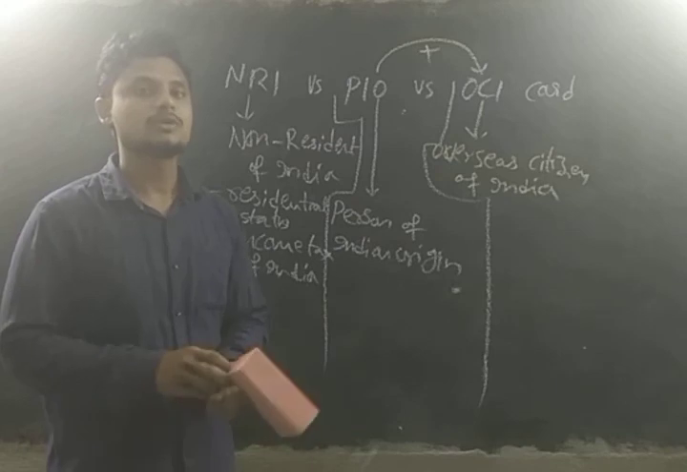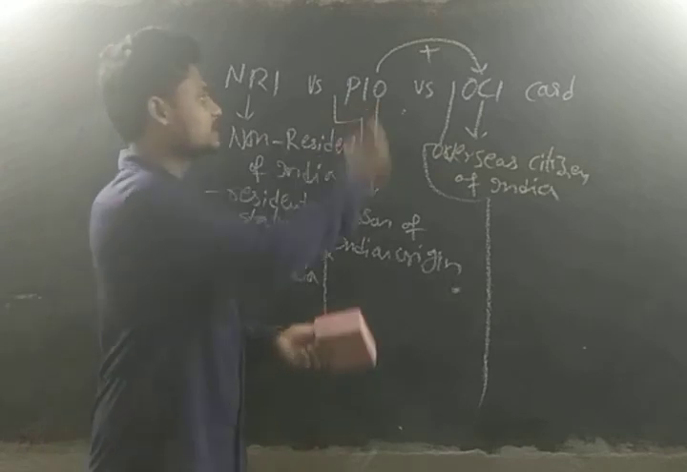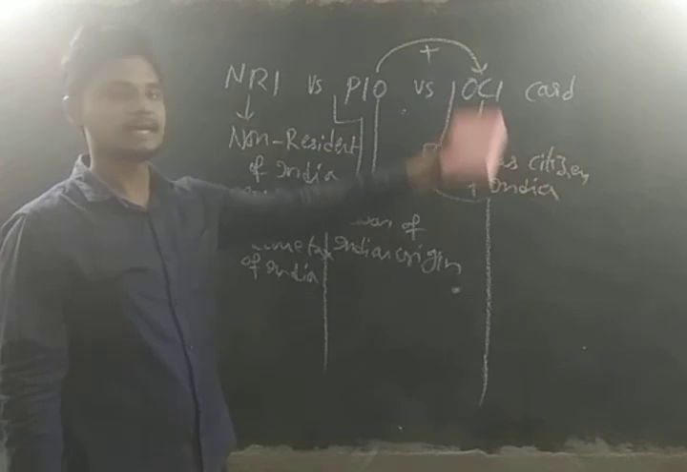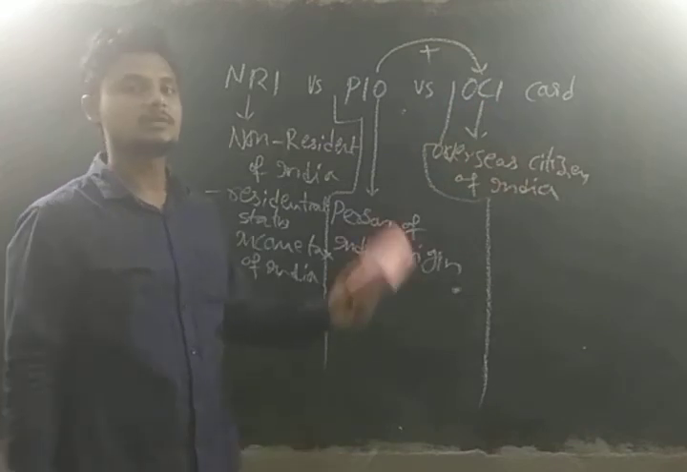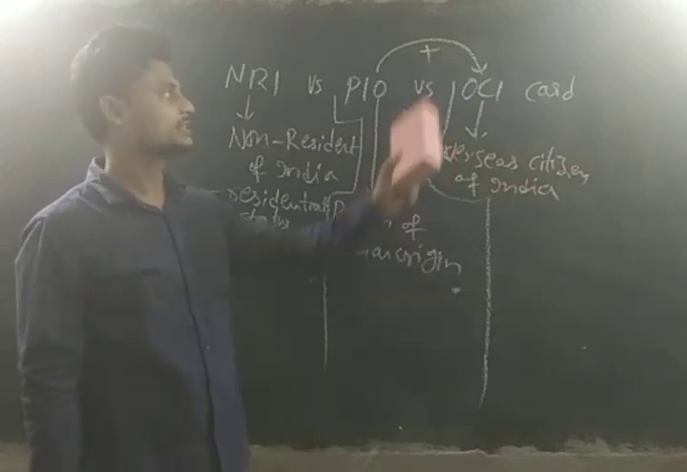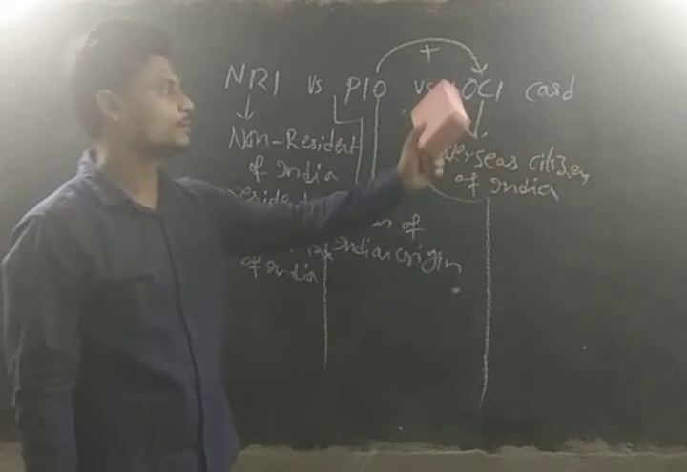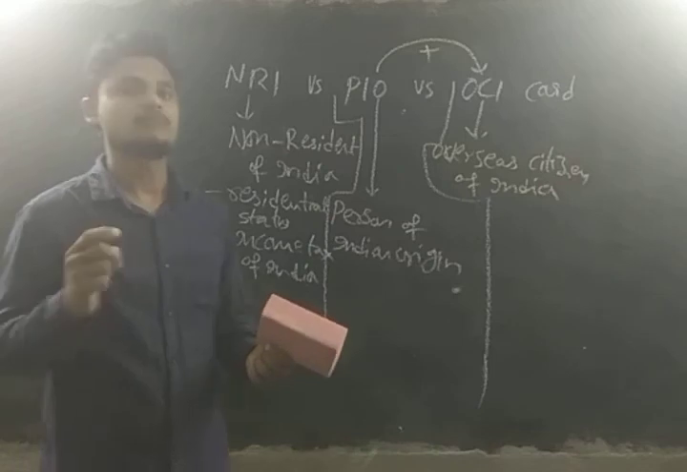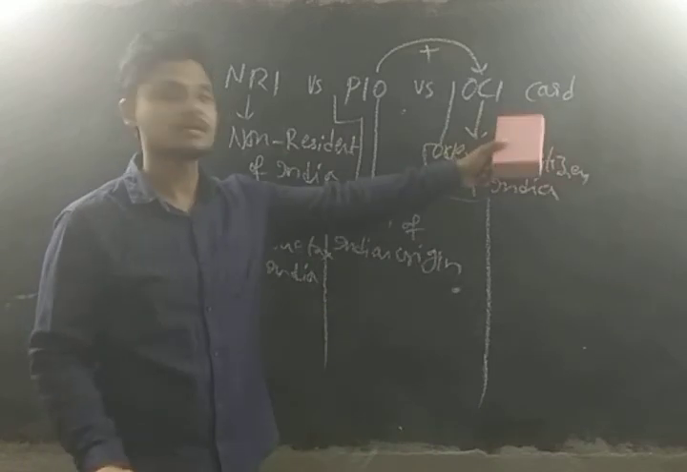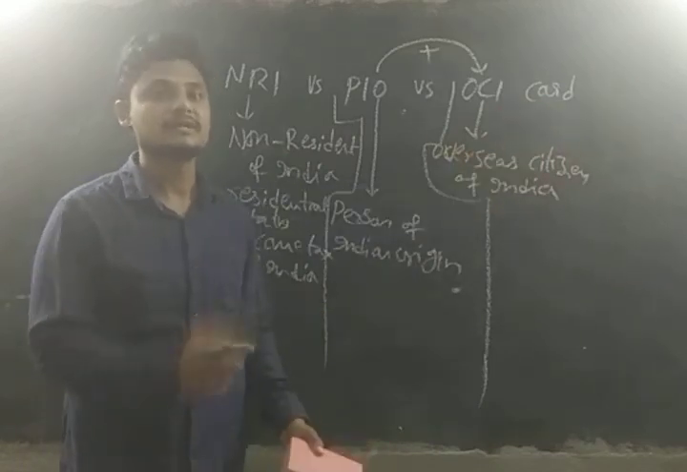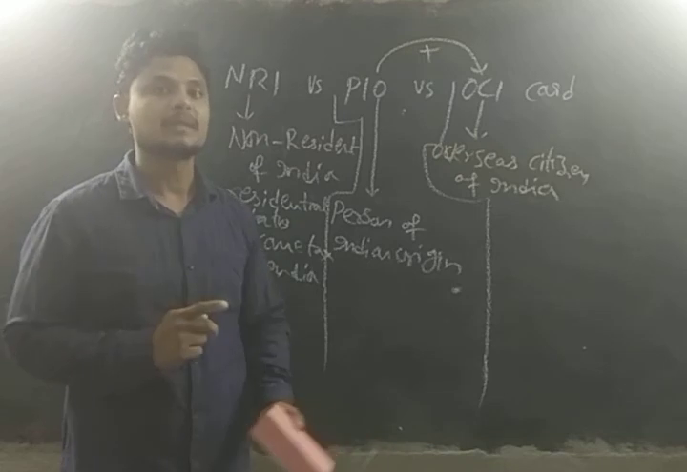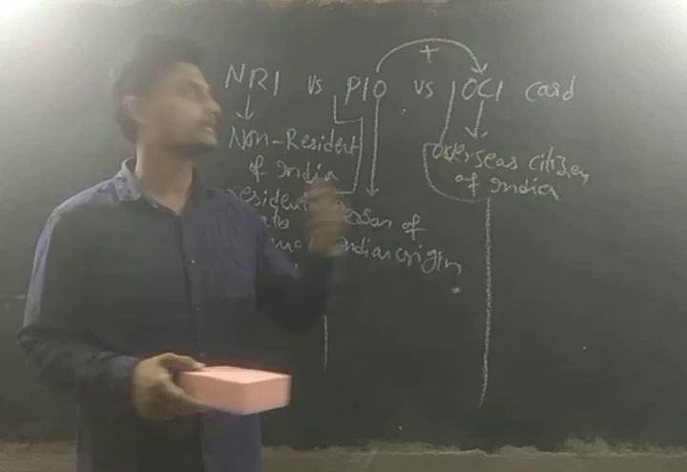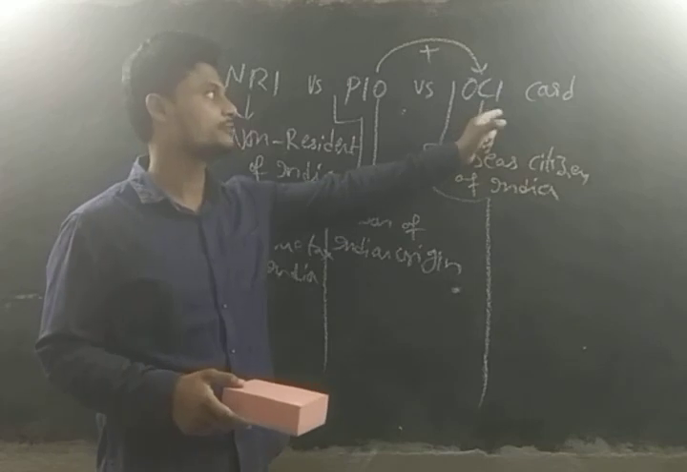But in the year 2015, this PIO, the person of Indian origin, has been merged with the overseas citizenship of India, guys. So we are not going to discuss much about the PIO, and I am going to take the discussion of the OCI, guys. Very important topic. What do you mean by OCI? Overseas citizenship of India, guys. So this is the person of Indian origin but having the foreign citizenship. For those we will give the OCI card, Overseas Citizen of India card.